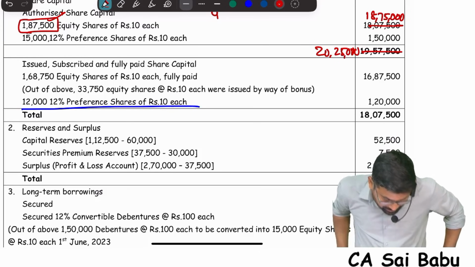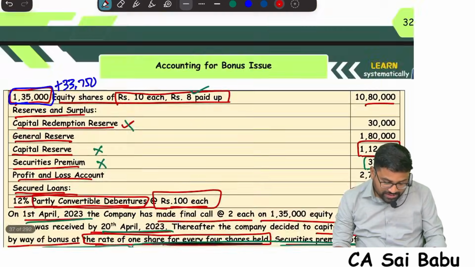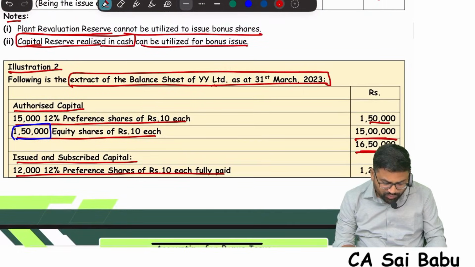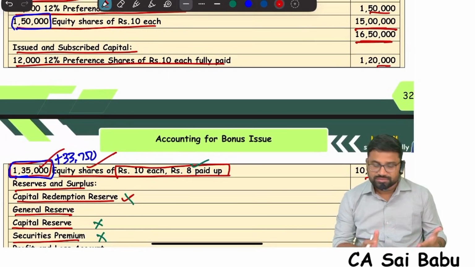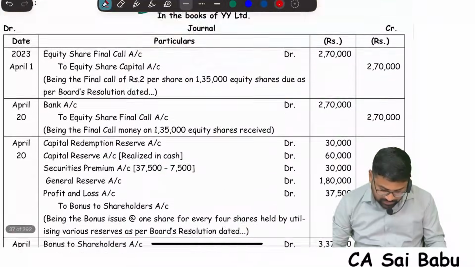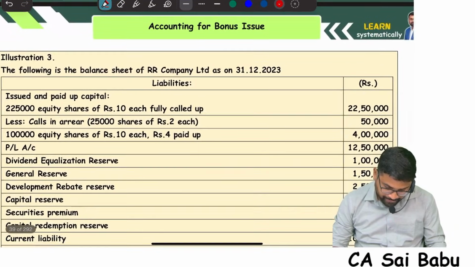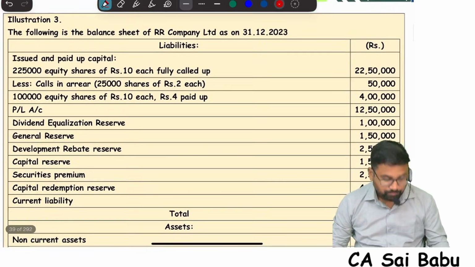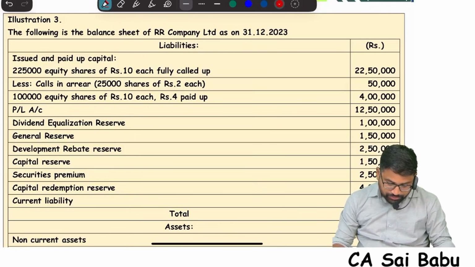Okay, but no need, sir, because our authorized capital is 1,50,000 only. We issued 1,35,000. Now another 33,750 we are increasing. So no problem, I think. Okay, anyway, this is the question, sir. You understand this? Now come to illustration number 3, sir.